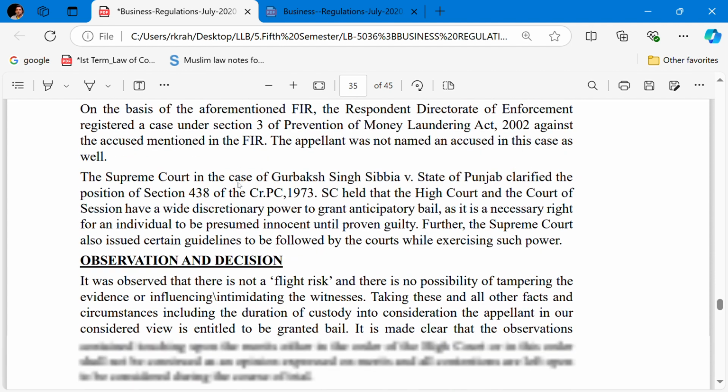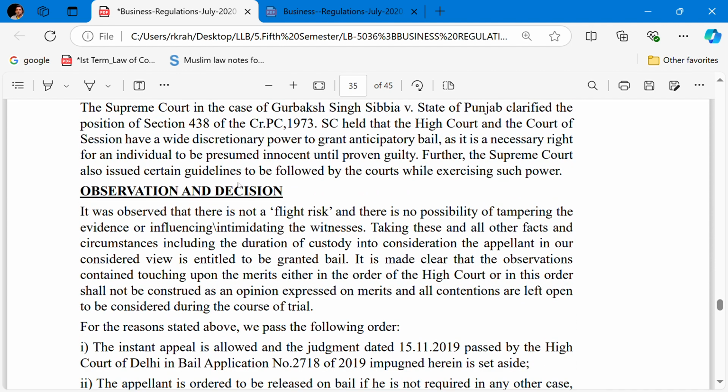In the observation and decision of this case, it was observed that there is no flight risk, and there is no possibility of tampering with the evidence or influencing or intimidating the witnesses. Taking all these facts and circumstances, including the duration of the custody, into consideration, the appellant, in our considered view, is entitled to be granted bail. It is made clear that the observations touching upon the merits, either in the order of the High Court or in this order, shall not be construed as an opinion expressed on merit, and all the contentions are left open to be considered during the course of the trial.